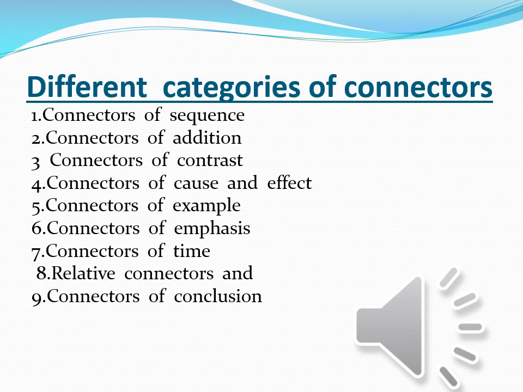Number 5, connectors of example. Number 6, connectors of emphasis. Number 7, connectors of time. Number 8, connectors of conclusion. And number 9, relative connectors.